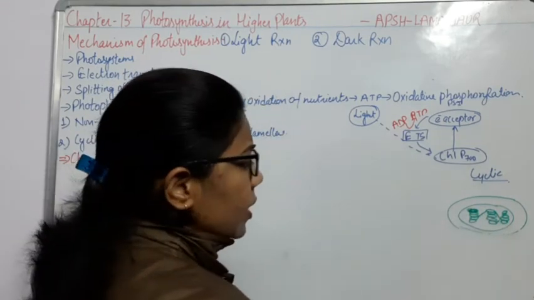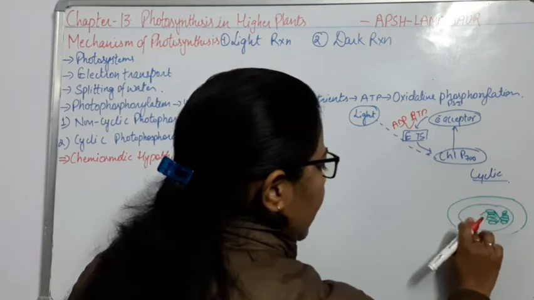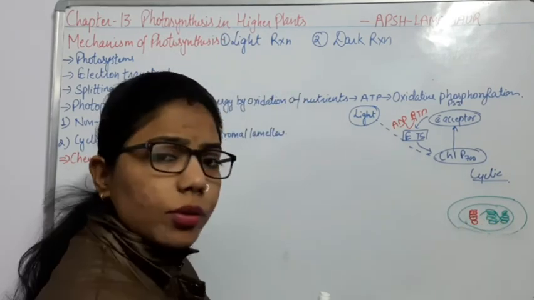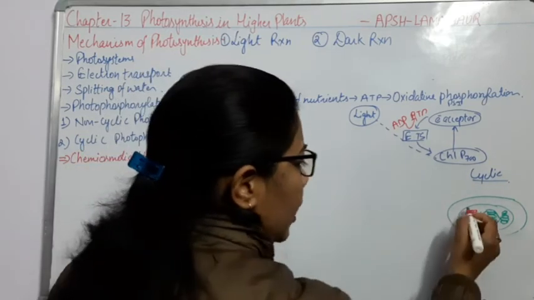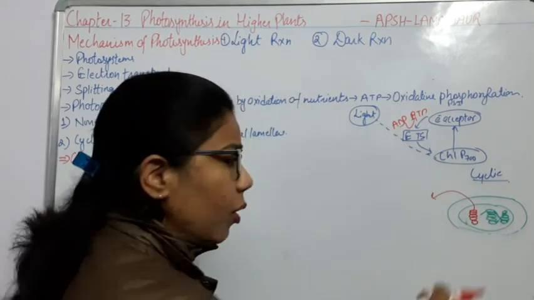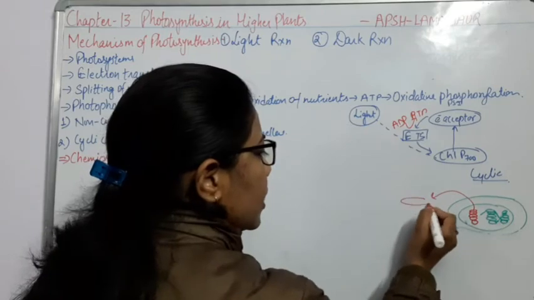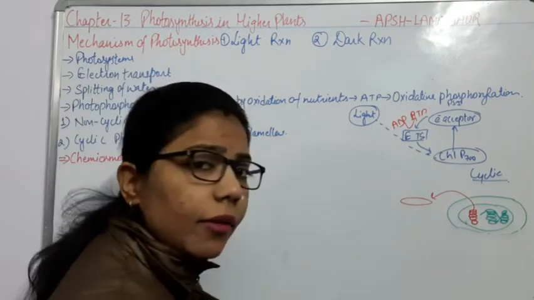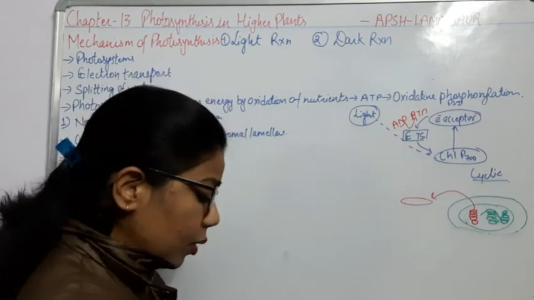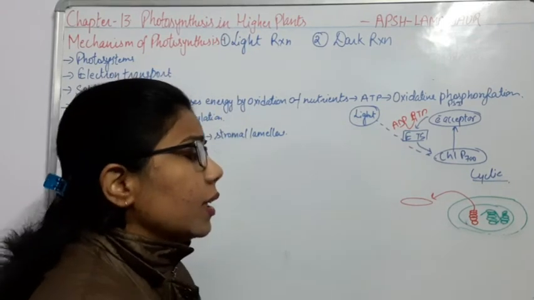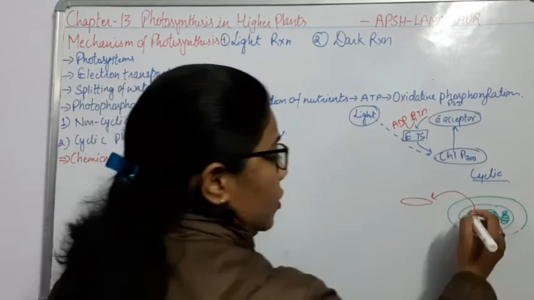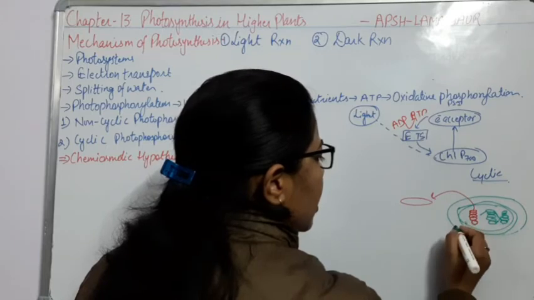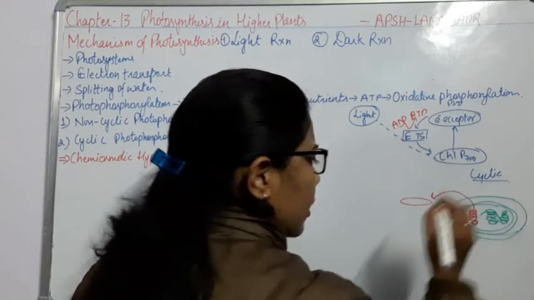if I am taking this part from here, for example, these are the thylakoids which I am drawing with the red marker. I have taken one of the thylakoids from these stacks. So you will see the structure like this, and this part has some membrane also. And we know one more important thing, that this chloroplast is a double membranous structure. So what is chloroplast? It is a double membranous structure outside the cell, right?